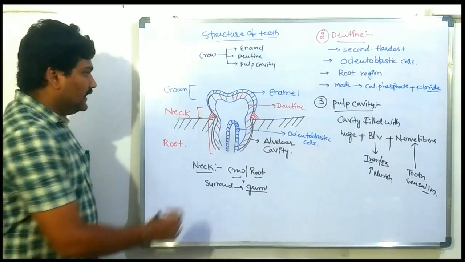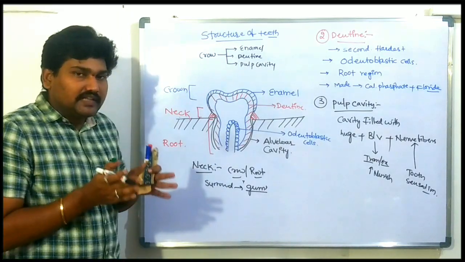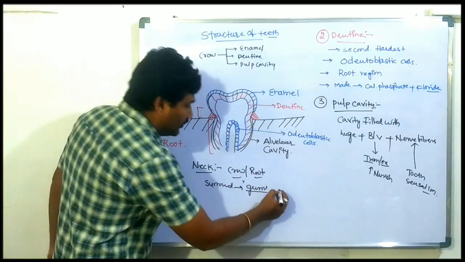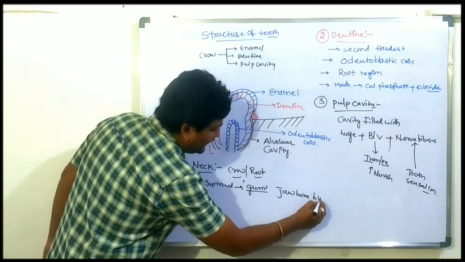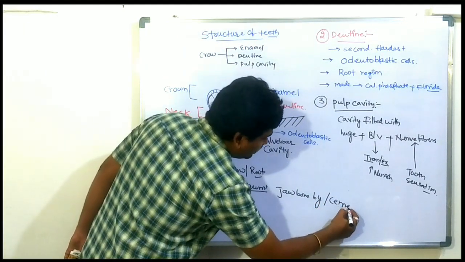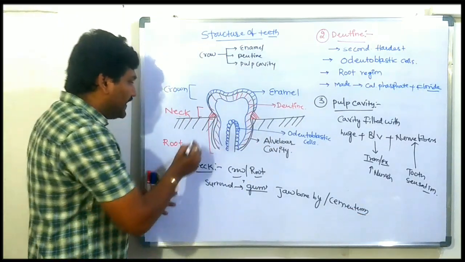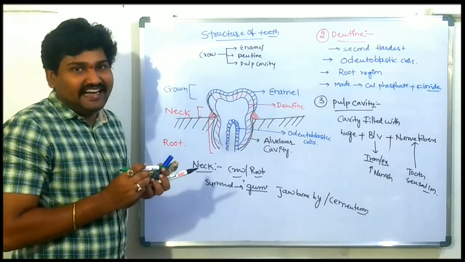As well, this neck region is directly fused with or connected to the jawbone by cementum. Where is the cementum located? The cementum is located in between the jawbone and neck region.